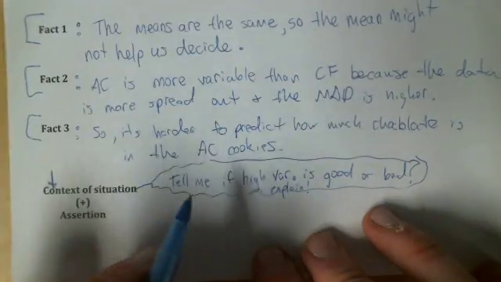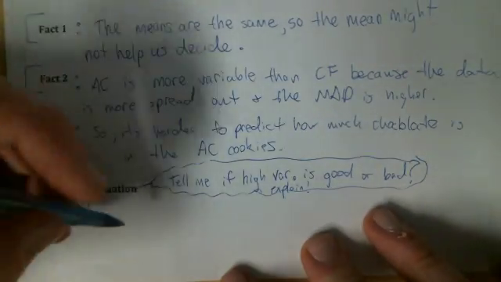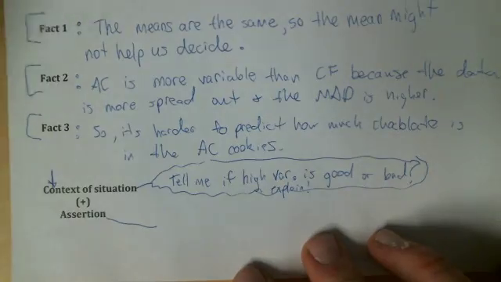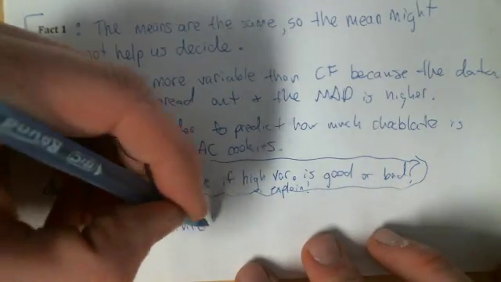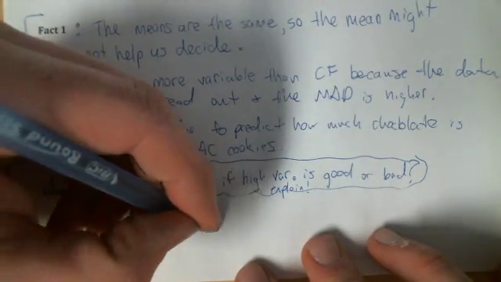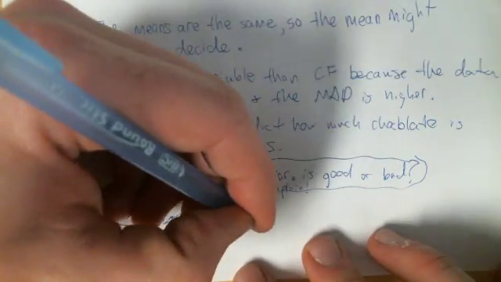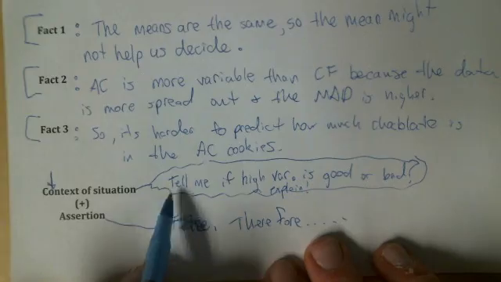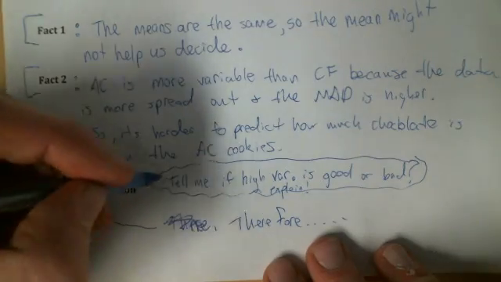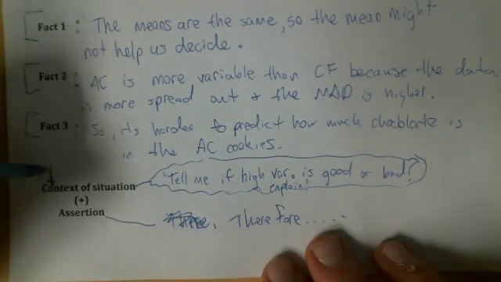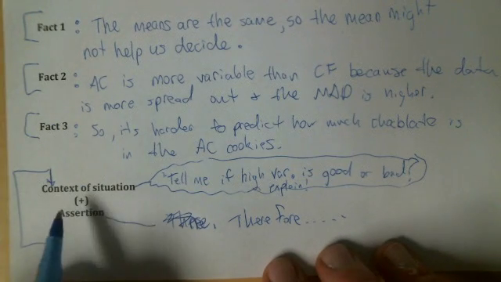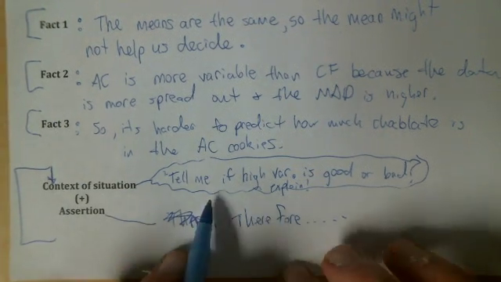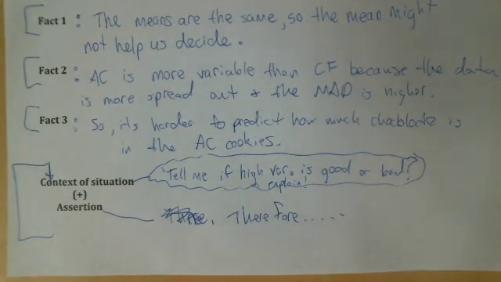So you don't need to write this down. You're going to use this to think about this in just a second. Based on that, what would your assertion be? Give me your assertion. Therefore, and then you go ahead and make your decision. What are you going to write here? This part, you don't have to write. I want you to use it to think about it and rewrite your context of the situation, the assertion, and then we'll all talk about it together as a class in just a second.